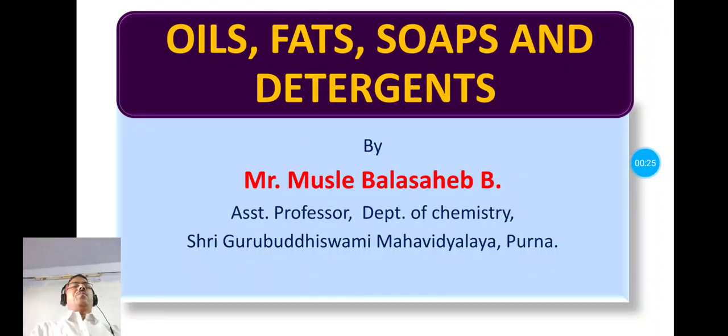Previously we have completed 3 units of this chemistry paper number 6, namely name reactions of aldehydes and ketones with mechanism, introduction to organometallic compounds, and aromatic carboxylic and sulfonic acids. So today we are going to study the fourth unit of this chemistry paper number 6, known as oils, fats, soaps and detergents.